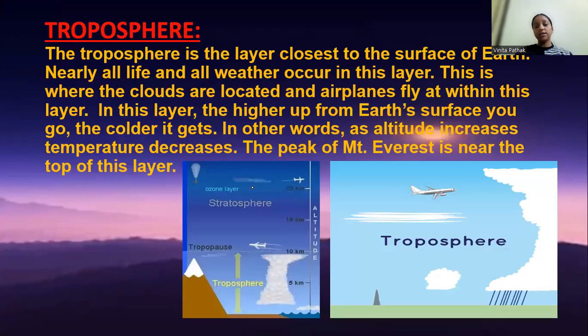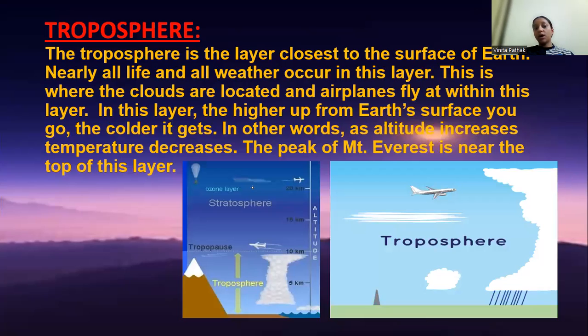Okay, let's move ahead. Now, we will be reading about all the layers of the atmosphere in detail. Now, I will be telling you what the troposphere is. The troposphere is the layer closest to the Earth's surface. Nearly all life and all weather occur in this layer.